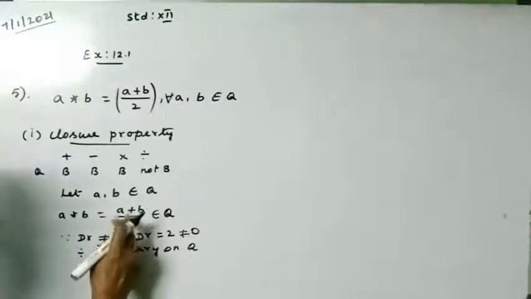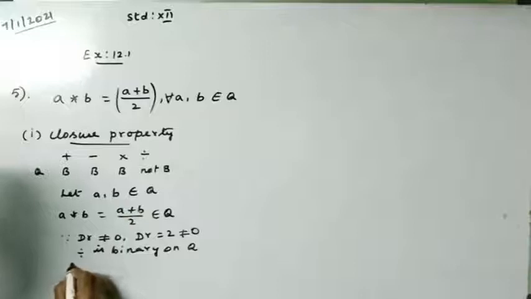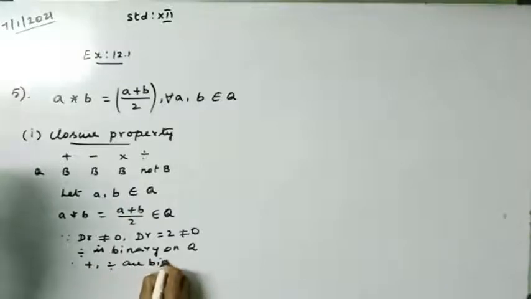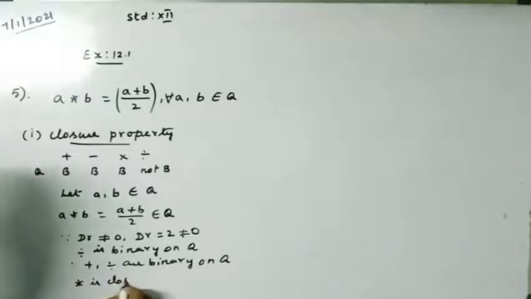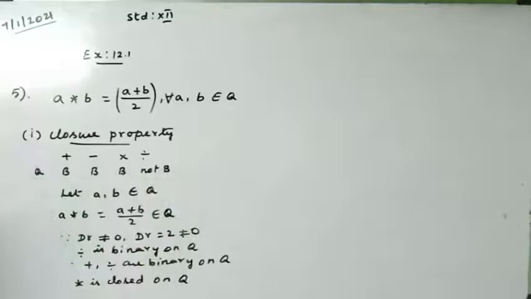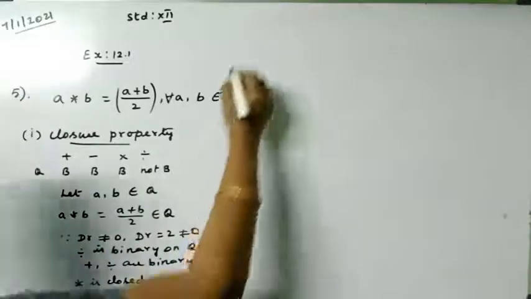Therefore addition and division are binary on Q. Since both are binary, star is closed on Q. So the closure axiom is satisfied. The closure property, axiom, property, everything is the same.